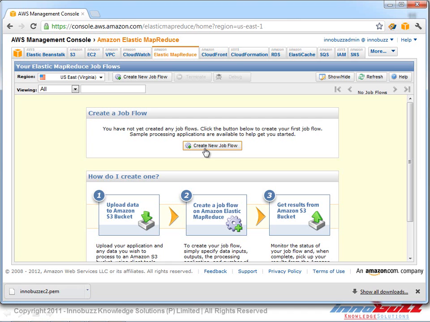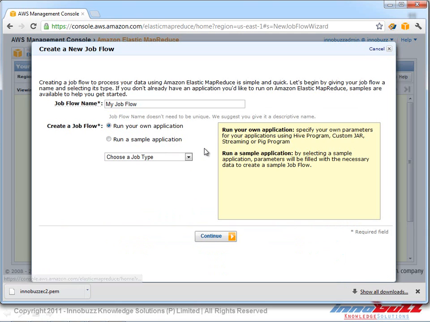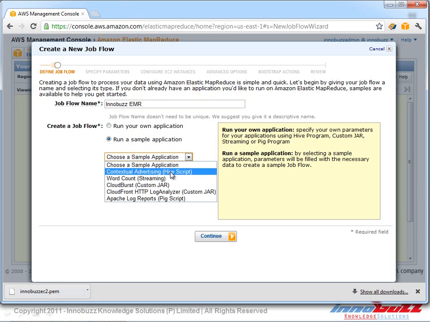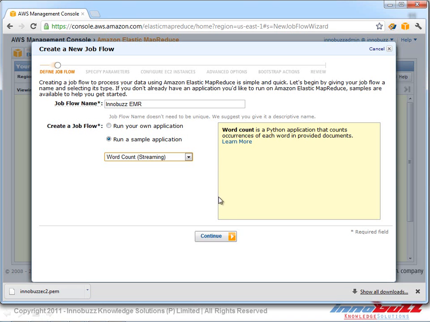So let's go ahead and create a new job flow here. So we click on create new job flow. We can go ahead and give a name for our job flow. I'm going to name it EMR, Elastic MapReduce. We can run our own application or we can run a sample application. Let's go ahead and select a sample application and let's see how exactly Elastic MapReduce works. So I'm going to select a word count example here. That means a streaming example, in other words.